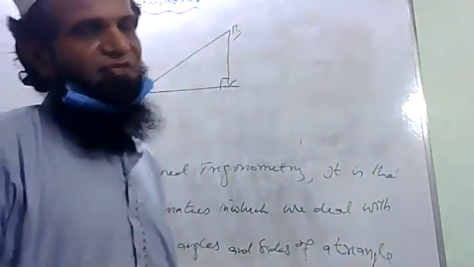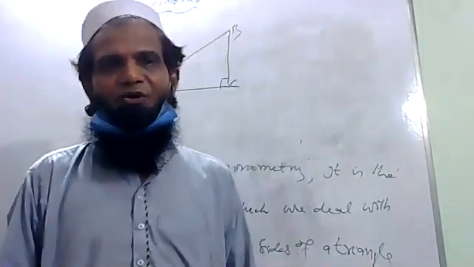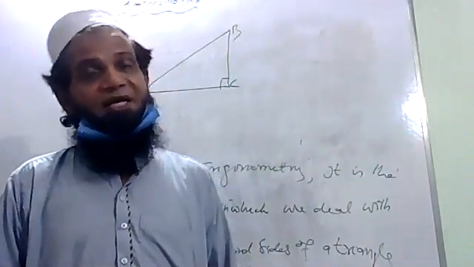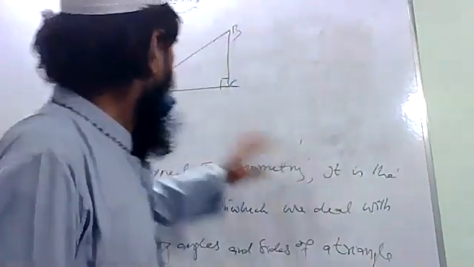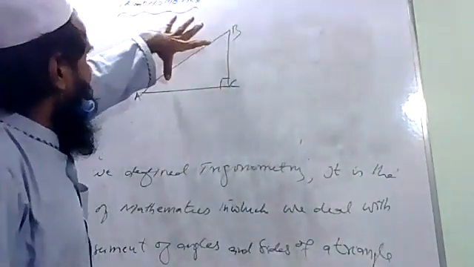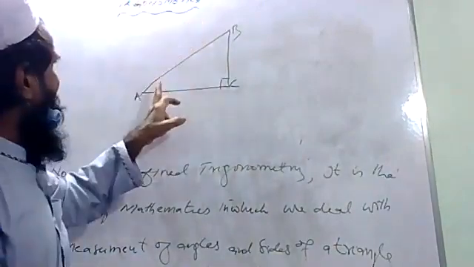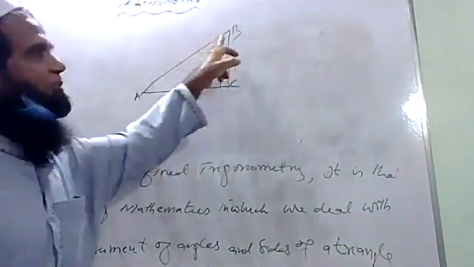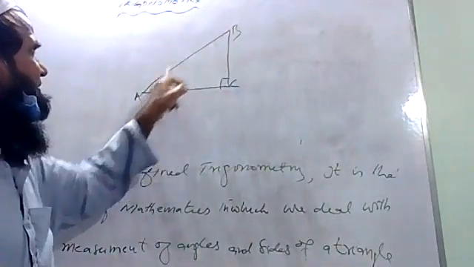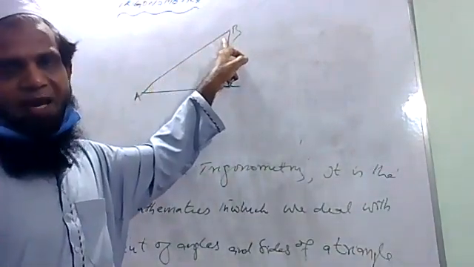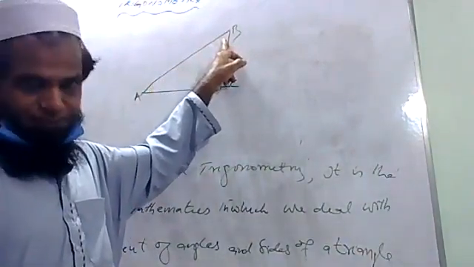And you know well, if the sum of two angles is 90, then they are called complementary angles. So A and B are acute angles which are complementary angles. If angle A is 45, then B will also be 45. If A is 60, then B will be 30. Why? Because the sum of the two angles will be 90.